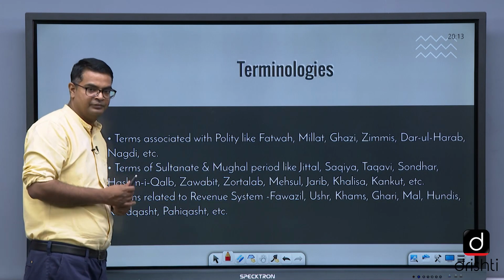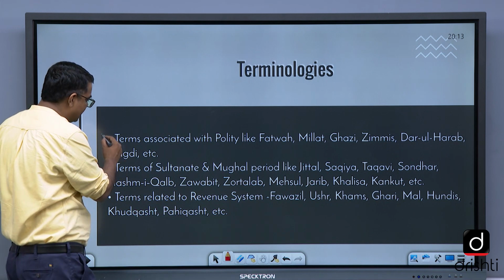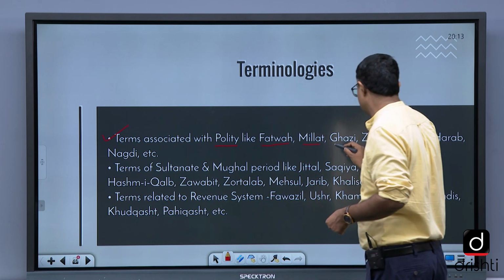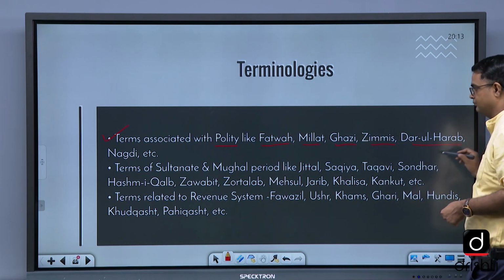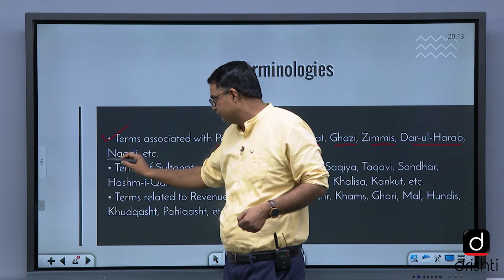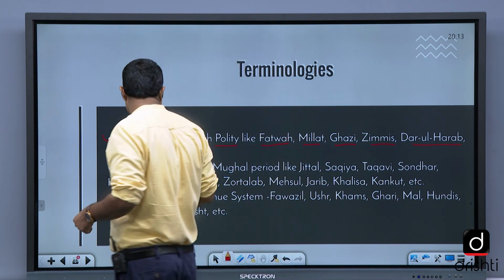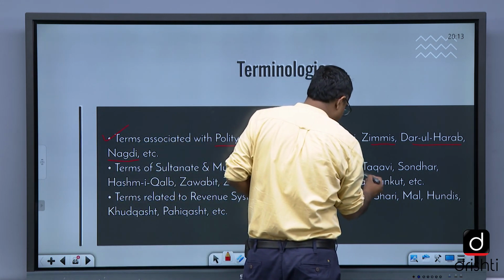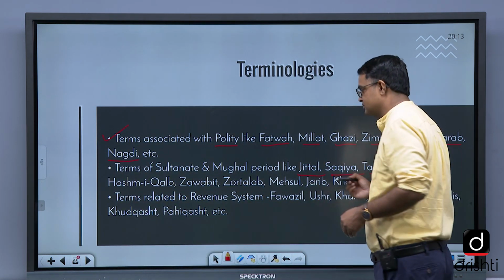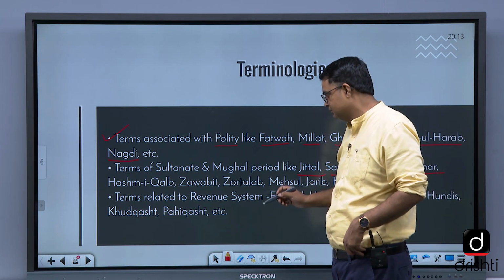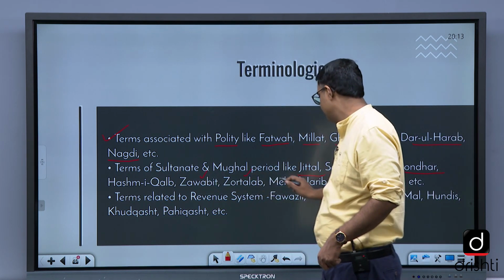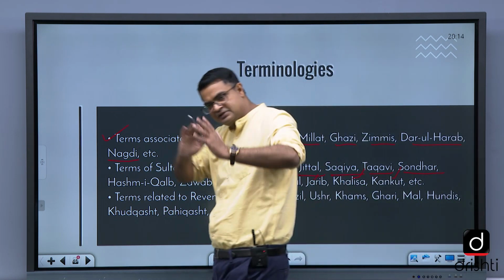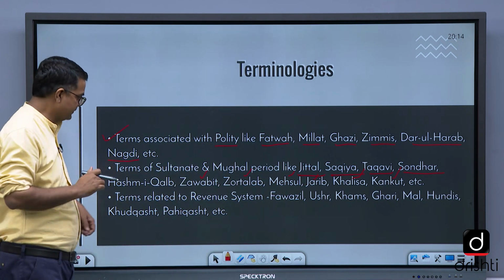Terminologies again देखिए आगे आप, the terms associated with polity like fatwa, millat, ghazi, zimmis, darul harab, talu nagadi. Terms of Sultanate and Mughal period like Jeetal, साकिया, तक्कवी, सोंधार लोन्स, हश्म कल्ब, जवाबिद, जोर तलब, महसूल, जारिब, खलीसा, कानकूत, ये सब पूछा है, एंड द लिस्ट इज एग्जॉस्टिव, बड़ा आपको लिस्ट मिलेगा.